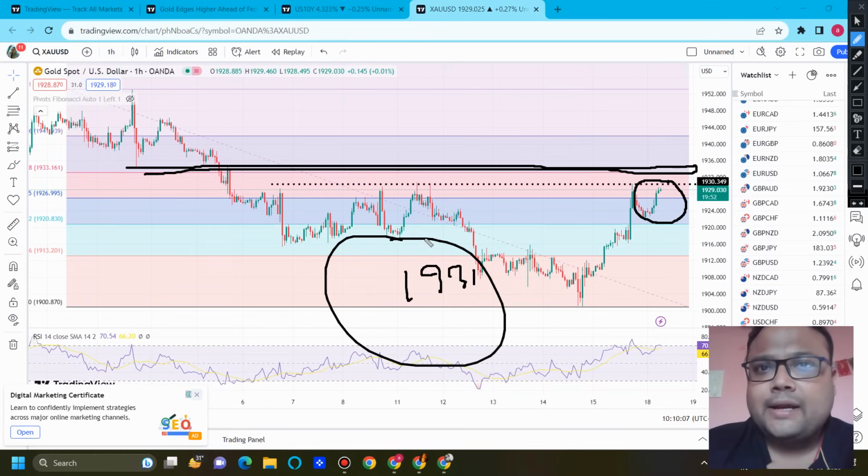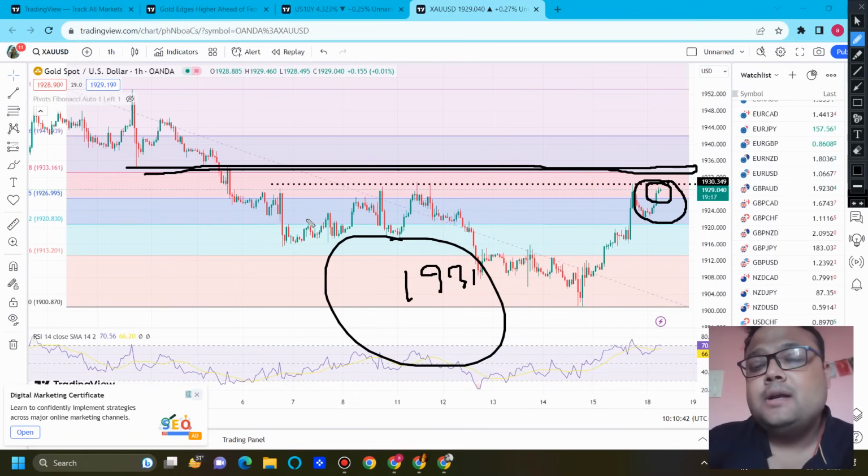But if you don't want to take the risk, then you can simply wait for the European session, let the market reverse, and if you see the market form a red candle, already we can see price rejection, but the market is volatile. US government bond is going down, so wait for some time. If market reverses, we can go for a sell, but if it breaks the resistance and you want to be on a safer side, then you can look for a sell around the 1934-35 level. In this scenario, I don't think gold has the strength right now to break the 1934-35 level, but keep in mind, no level is permanent in the market, we can just expect.